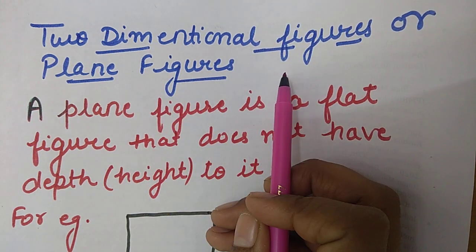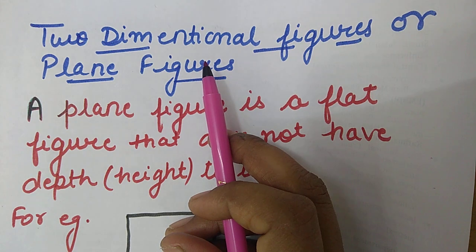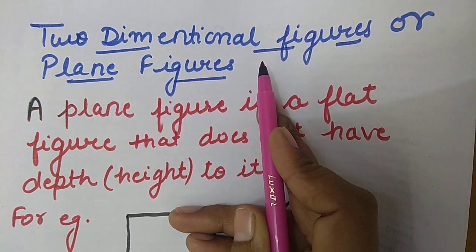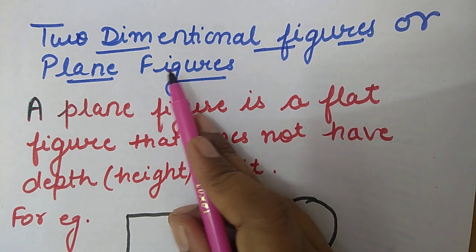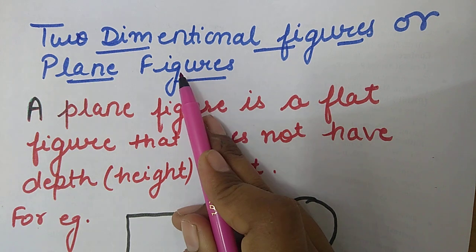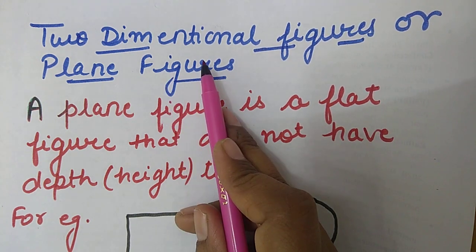Two-dimensional figures, or you can say plane figures. Plane figures are two-dimensional figures. So what do you mean by two-dimensional figures? As the name suggests, the figure having two dimensions only. Generally we take them as length and breadth. So what are these types of figures?